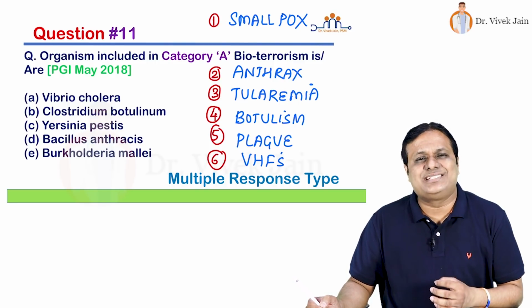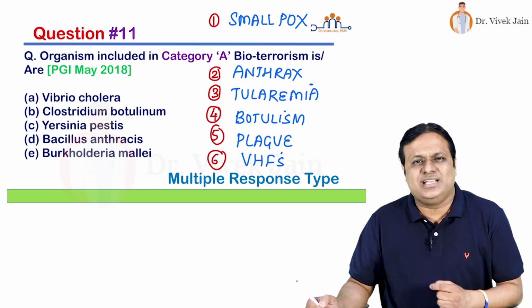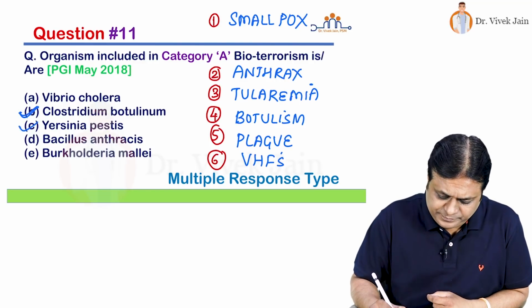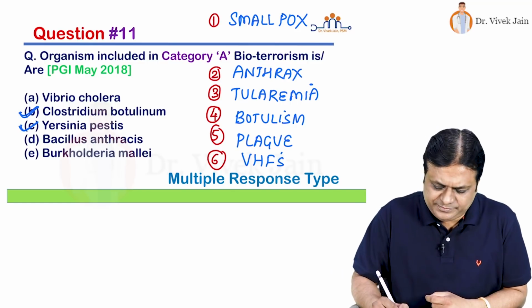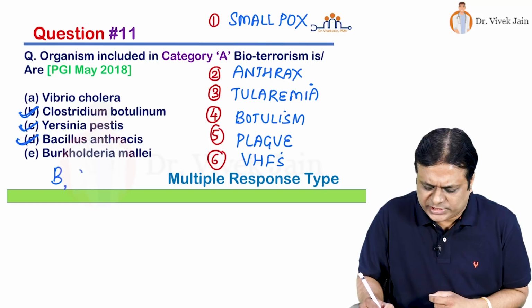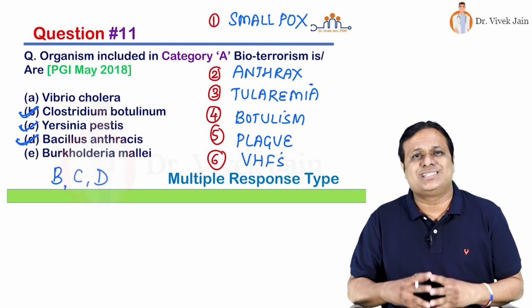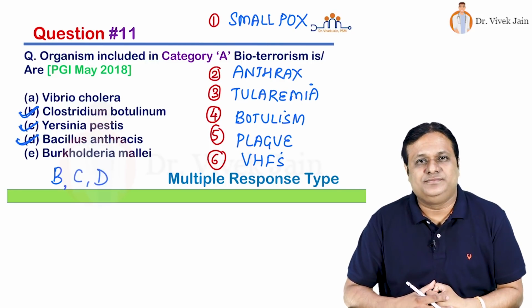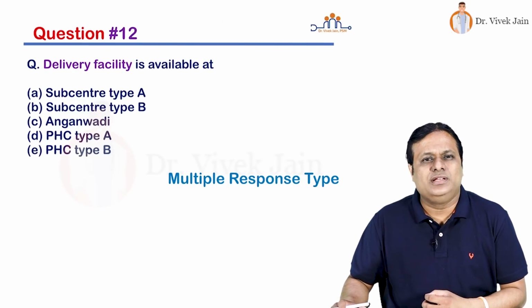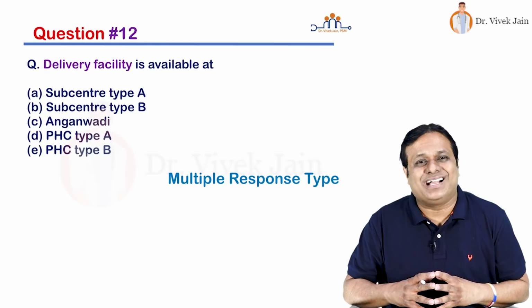So friends, let's read all the choices. It is such an easy question. Answer will be choice number B, choice number C, and choice number D. So answer to this question, multiple responses, choices B, C and D. Moving on to healthcare system now. Question number 12, multiple response type again.